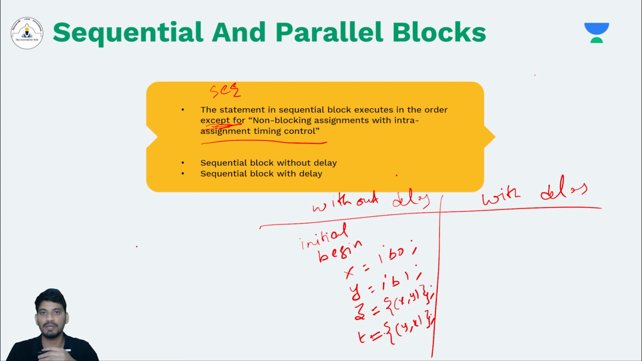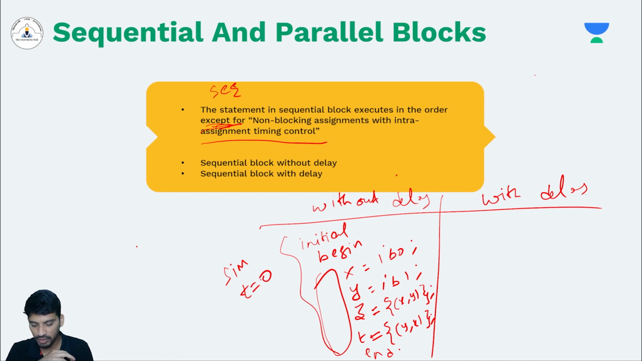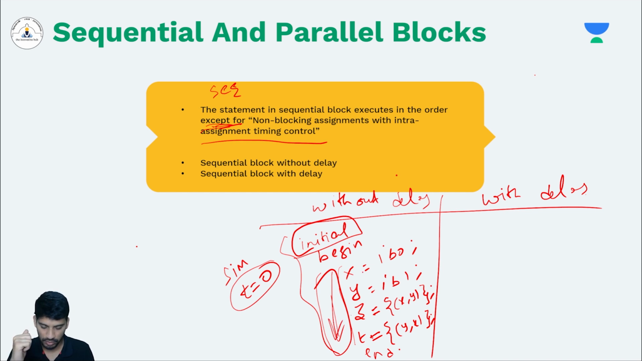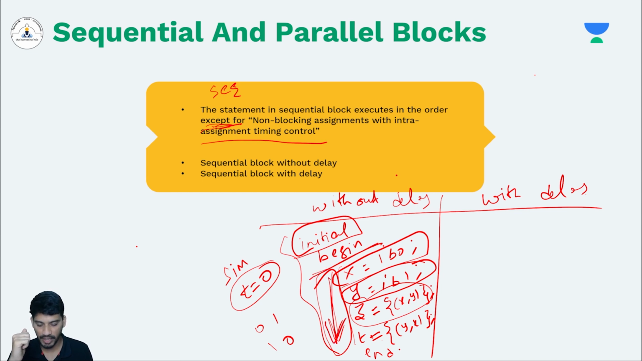These are the four statements I'm using, and I'm not using any delays. So what happens? Ideally, all these statements will execute at simulation time t equals 0 because they are inside the initial block. All the initial blocks will be executed at time 0, but they will follow this order. First x equals 0 will be executed, then y equals 1, then my z will be 01, my t will be 10. Because they are inside the begin and end block, they will execute in the order that you have specified.